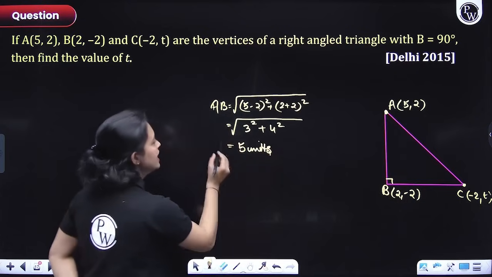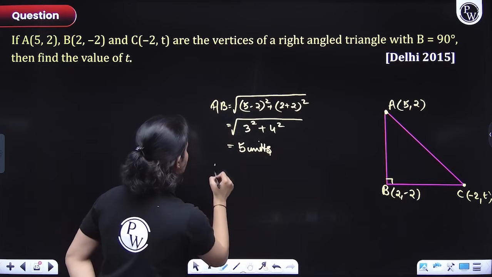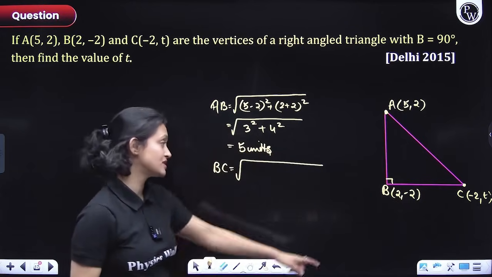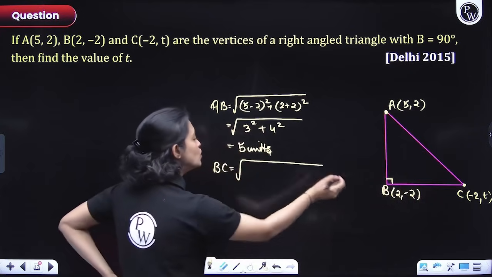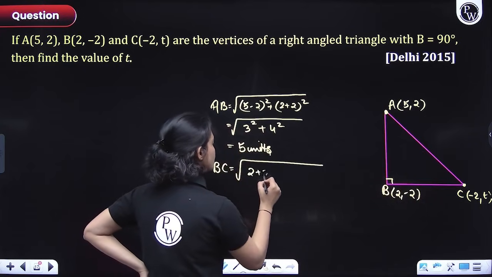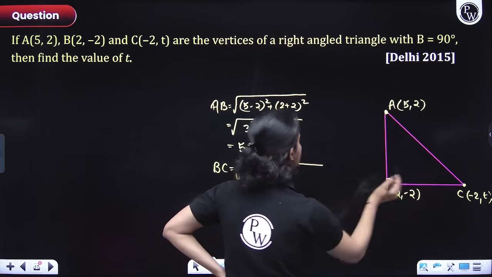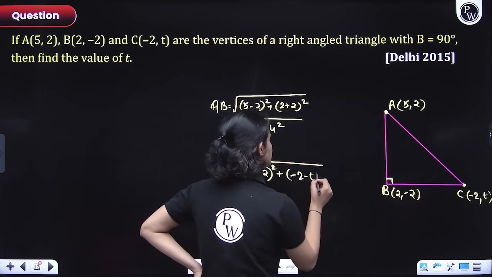Okay? Now let's figure out BC, everyone, quickly. So BC would be what? BC would come in terms of t, because there's a variable t here, right? So (2 plus 2) whole square, that is (x2 minus x1) whole square, plus (y2 minus y1), so minus 2 minus t whole square. Minus 2 minus t whole square, right?